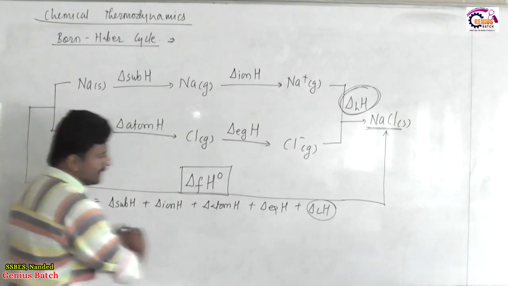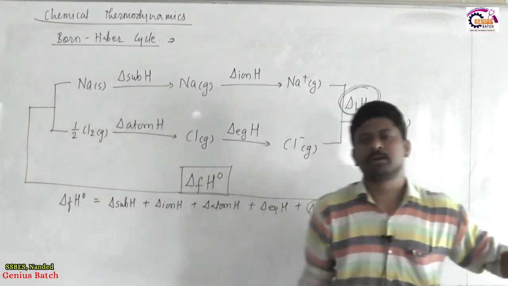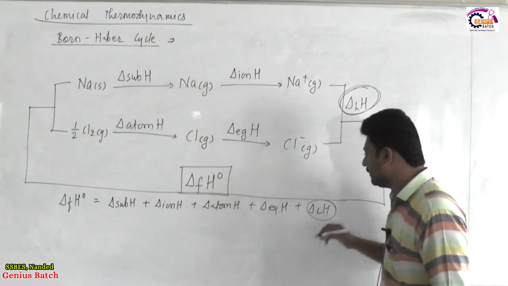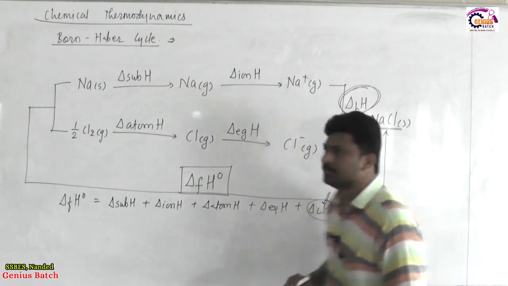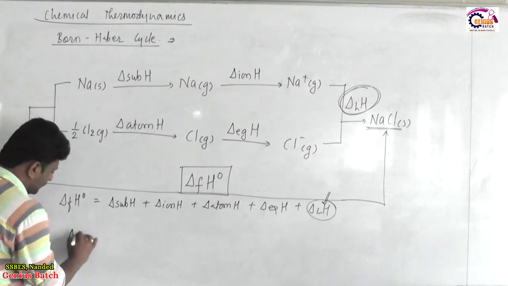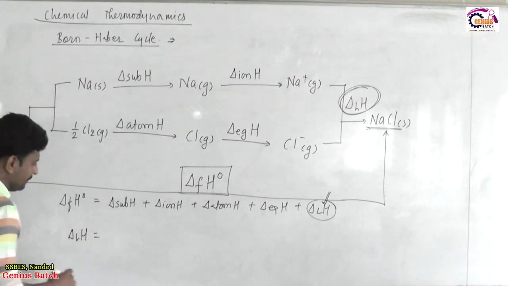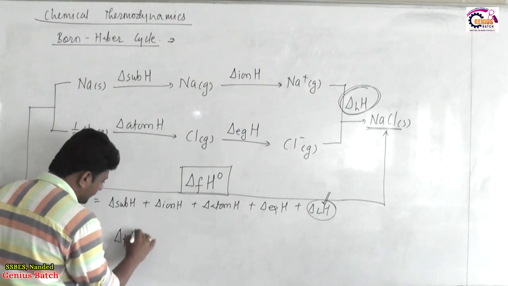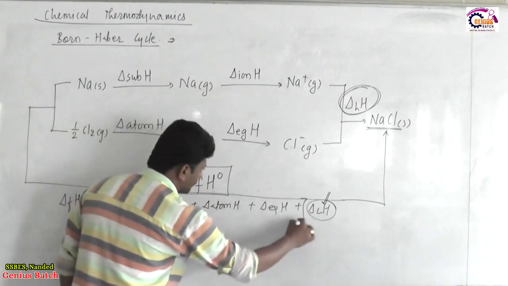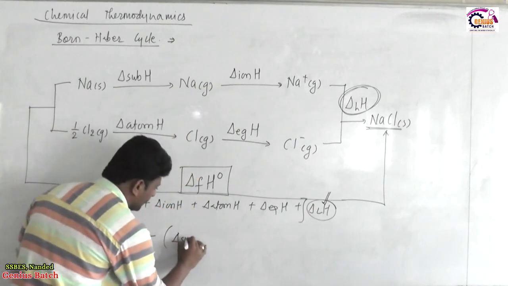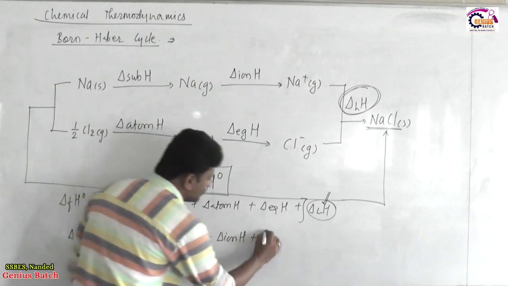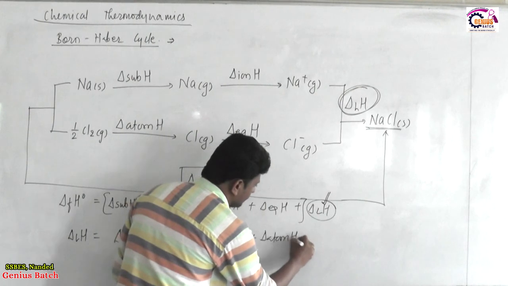Out of the total enthalpy changes in the final equation, we know that formation is measurable, these four are measurable, this is only the hypothetical term which we can't measure. So we can rearrange the equation for crystal lattice enthalpy, and this will be equal to standard formation enthalpy minus the sum of the first four enthalpies: sublimation H plus ionization H plus atomization H plus electron gain.